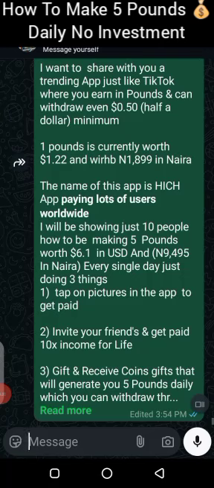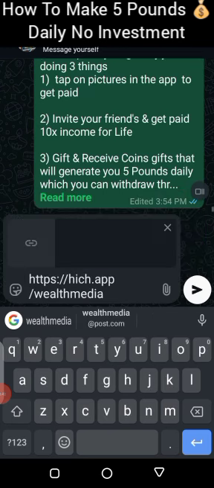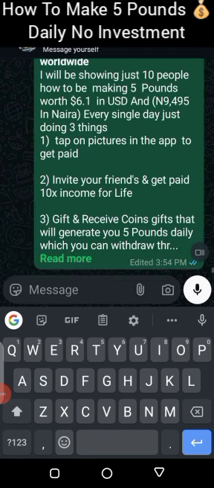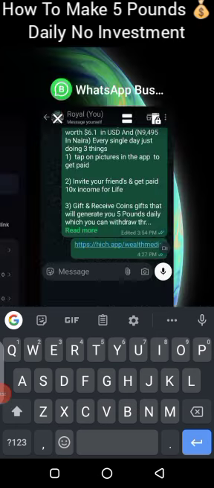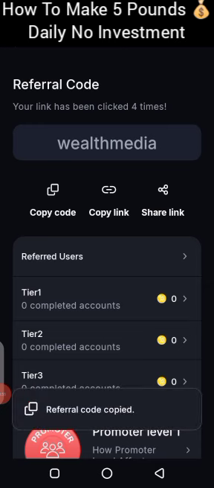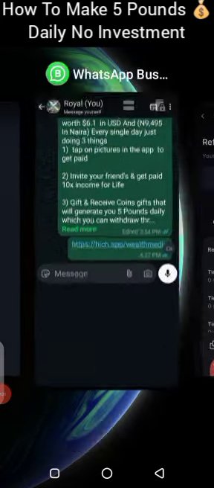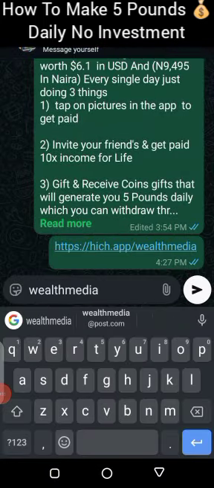So now I'm going to copy the referral link. I'm going to copy it right now, paste it here. That's the referral link. So I'm going to save it in my WhatsApp. Then I'm going to go and copy the referral code. These are the two important things that you need. So you tap here to copy the referral code. It has been copied. So I'm going to go back and paste the referral code. That's the invitation code.